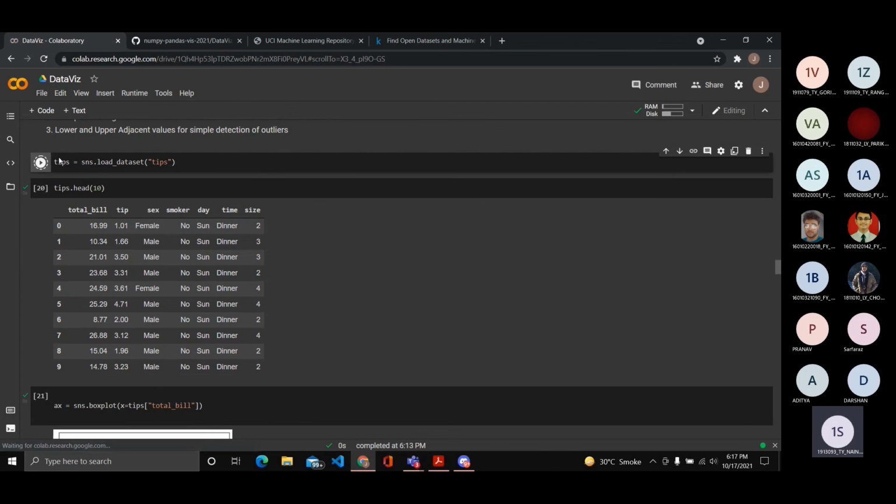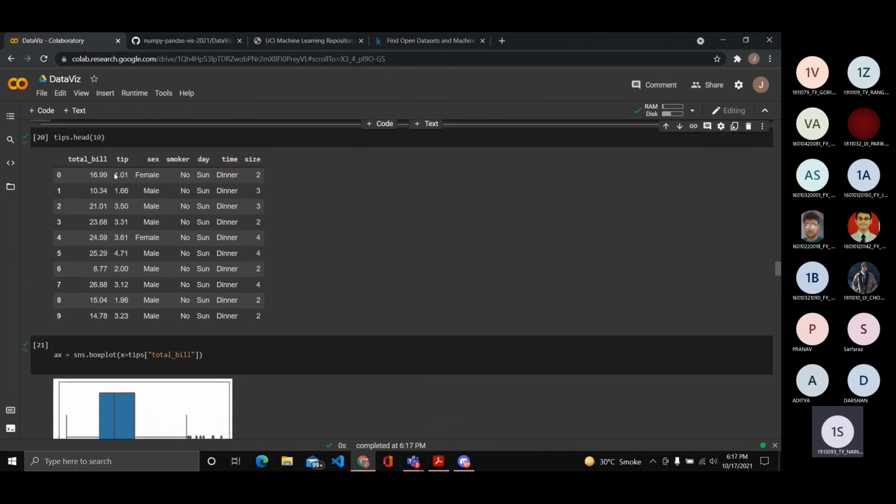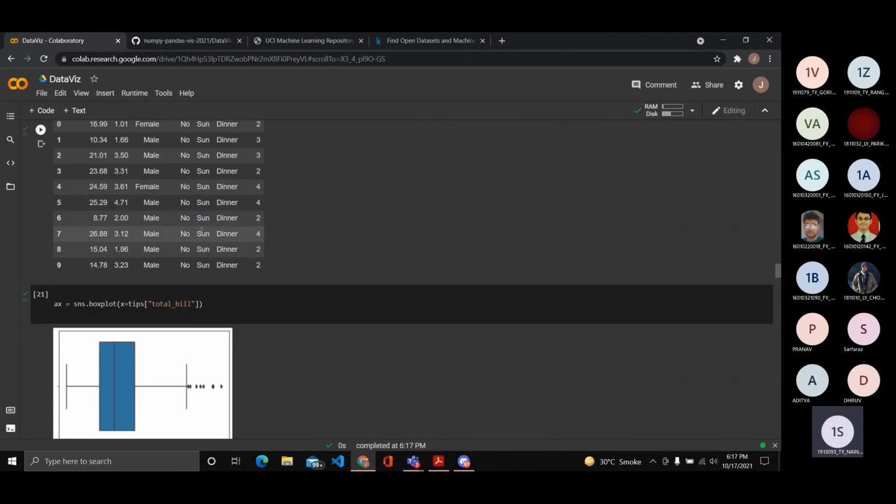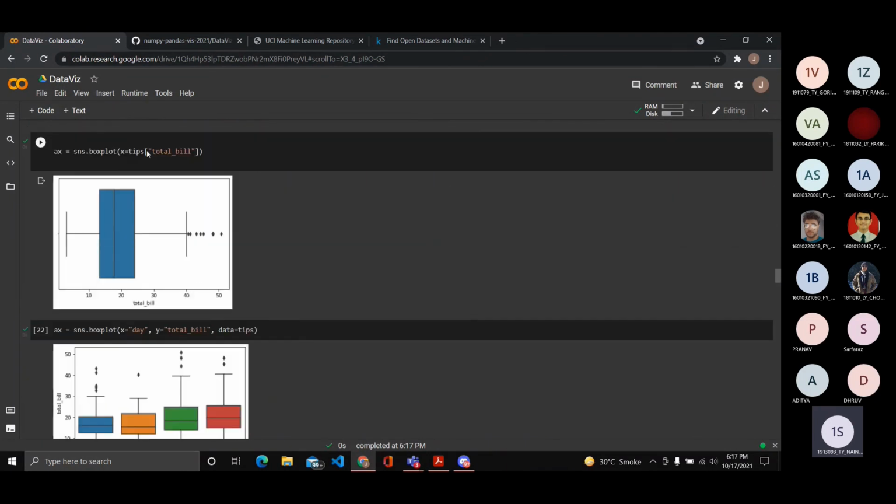Let's use a practical data set to visualize it better. We're loading in tips, which basically has how people give tips, whether it's a male, whether they smoke, what time of day it is, and so on and so forth. If we just try to visualize the total bill, we can see that the median of the bill lies around $18, and anything above 40 is detected to be an outlier, meaning we can't really consider them while trying to generalize a relationship.